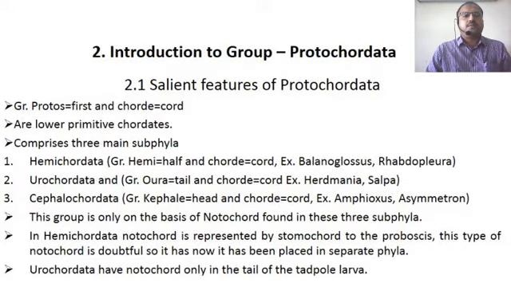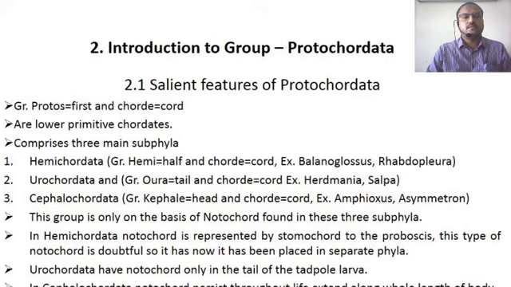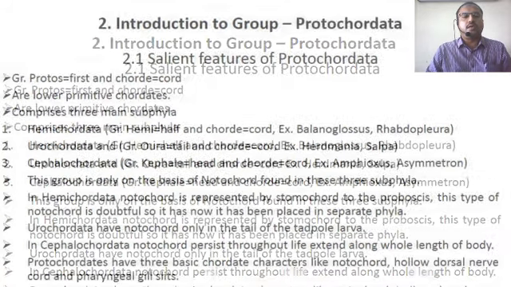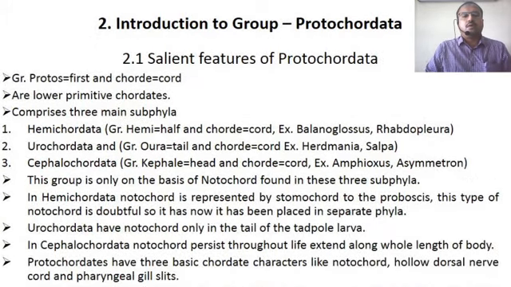The next subphylum is Urochordata. As I have told you, only the larval form or tadpole larva bears the notochord. In Cephalochordata, the notochord persists throughout life along the whole length of the body.